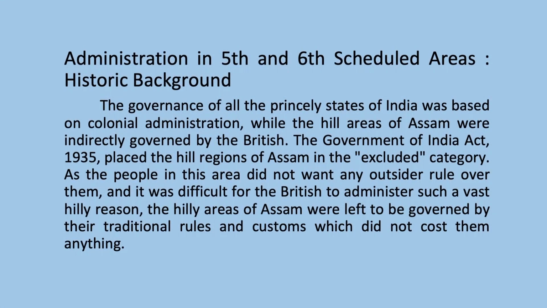The governance of all the princely states of India was based on colonial administration, while the hill areas of Assam were indirectly governed by the British. The Government of India Act 1935 placed the hill region of Assam in the excluded category, as the people in this area did not want any outsider to rule over them, and it was difficult for the British to administer such a vast hilly region. The hilly areas of Assam were left to be governed by their traditional rules and customs, which did not cost them anything.